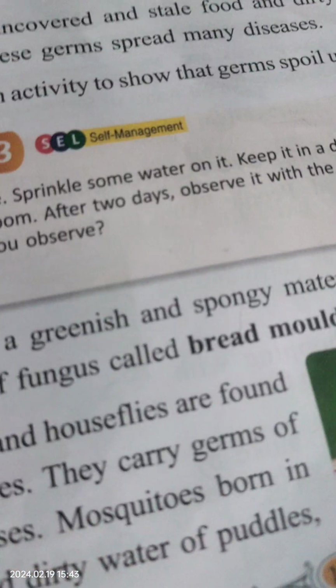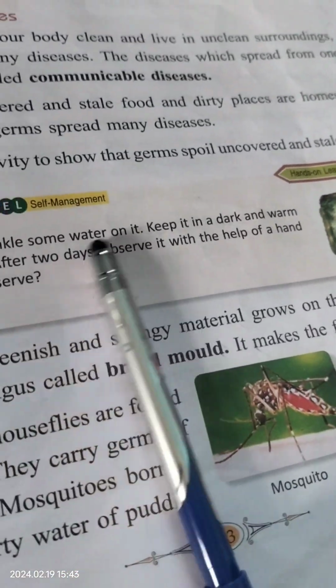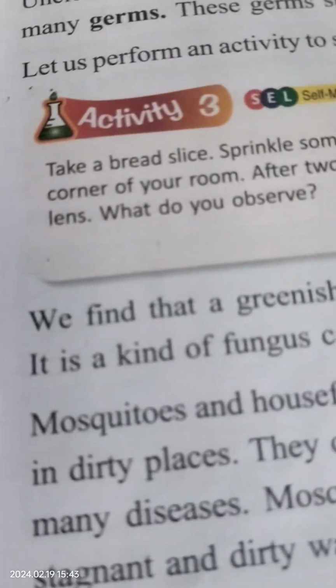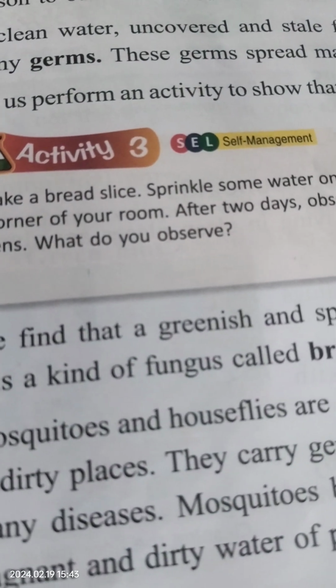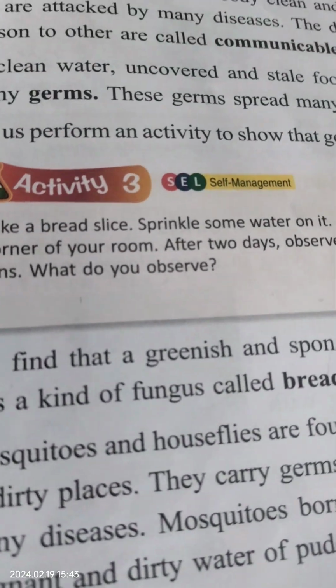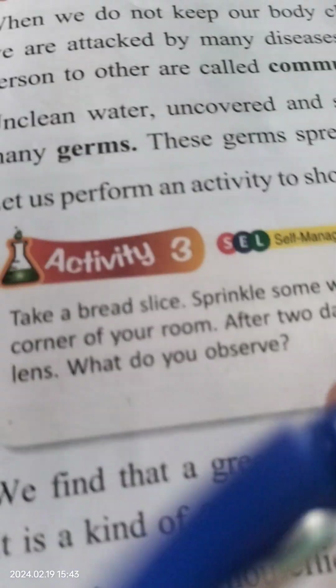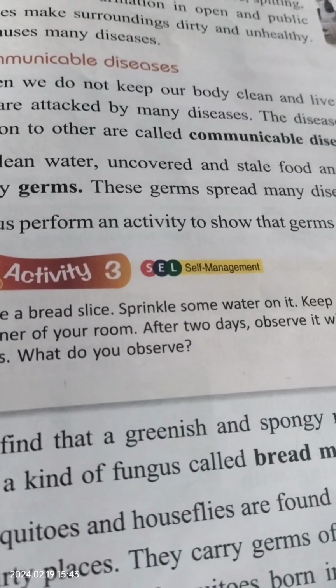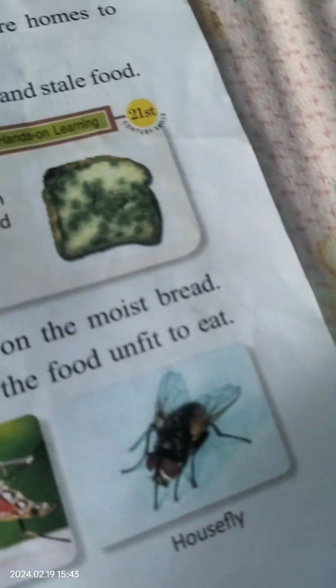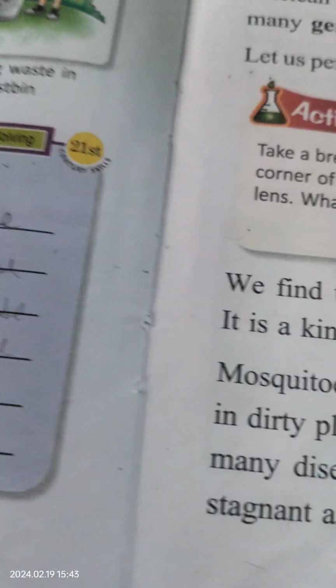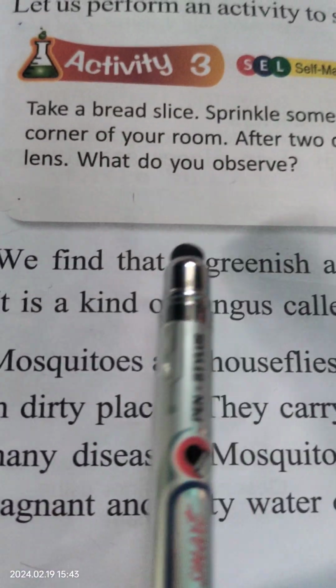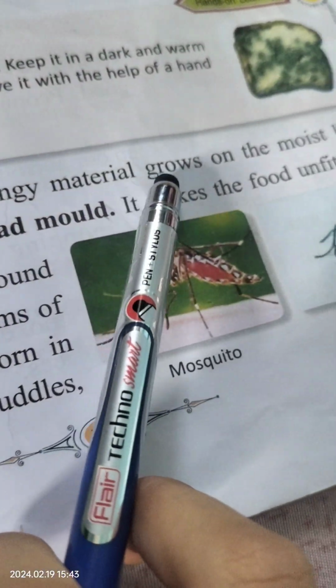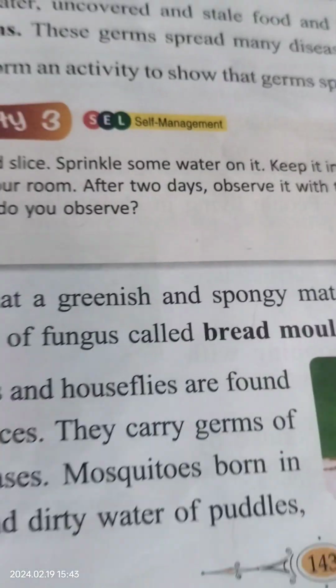On the 21st I will observe it with the help of a hand lens. It is a circle with a stick; if you look through it, things appear bigger. When you look with the hand lens, you will observe that a greenish and spongy material grows on the moist bread.